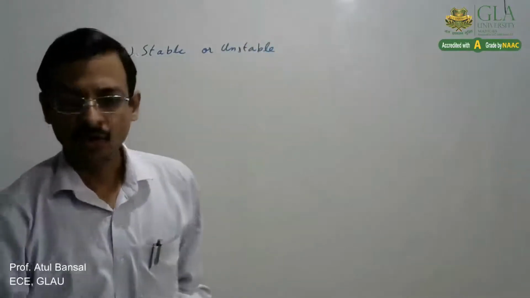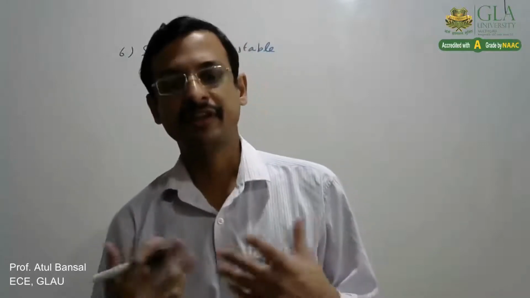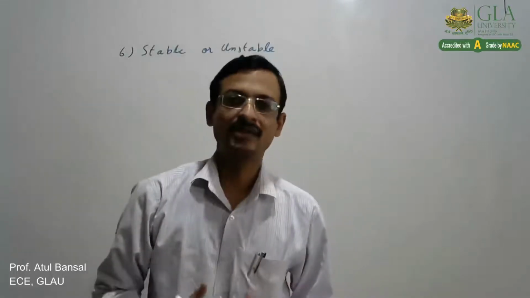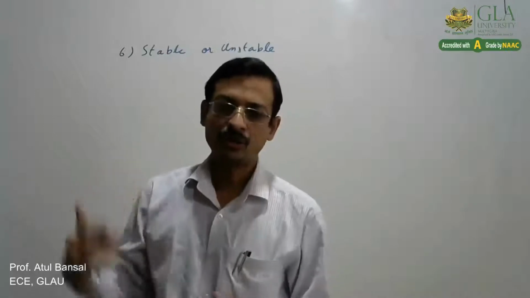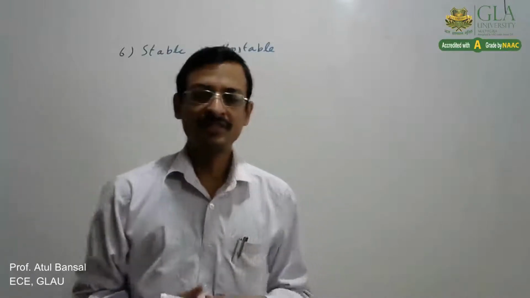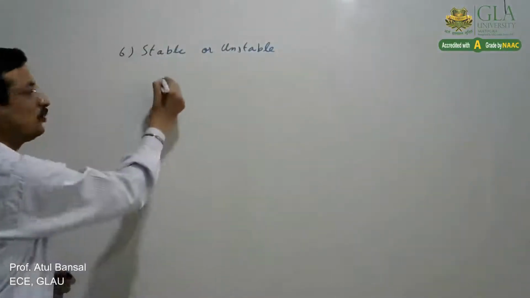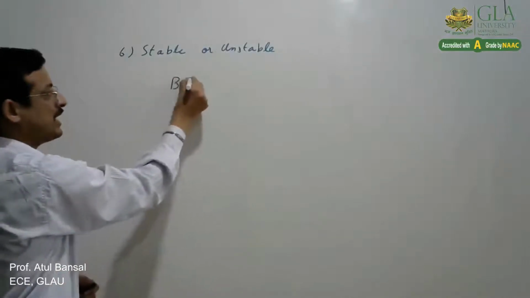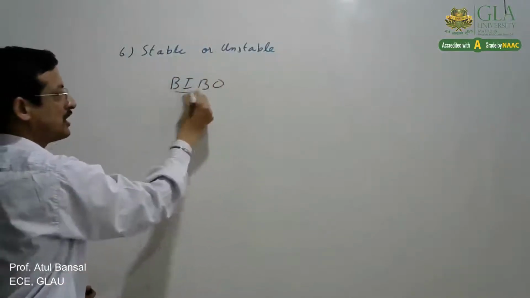Now, stability of any system is a very, very important aspect, but it depends upon the different systems how you check the stability. There are different criteria to define stability, and different methods to evaluate the stability of the system. And when we talk about stability over here, what we say is that the system is said to be BIBO stable.